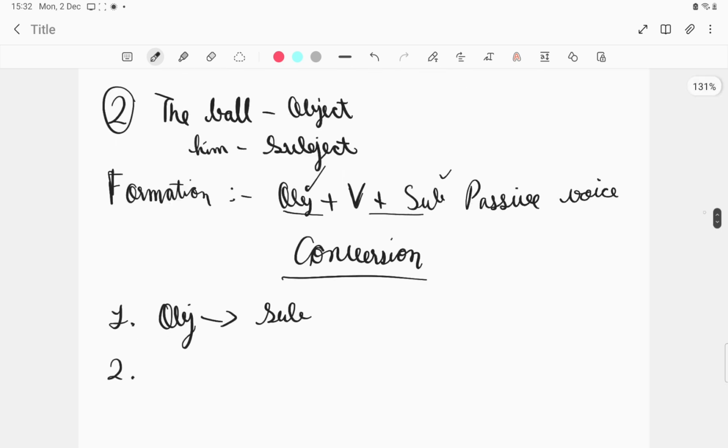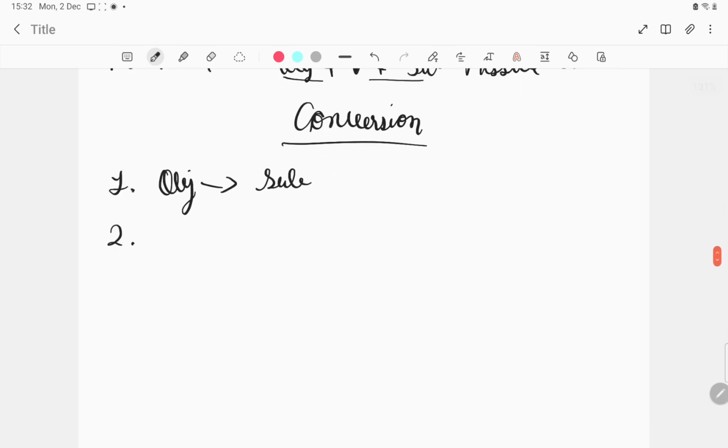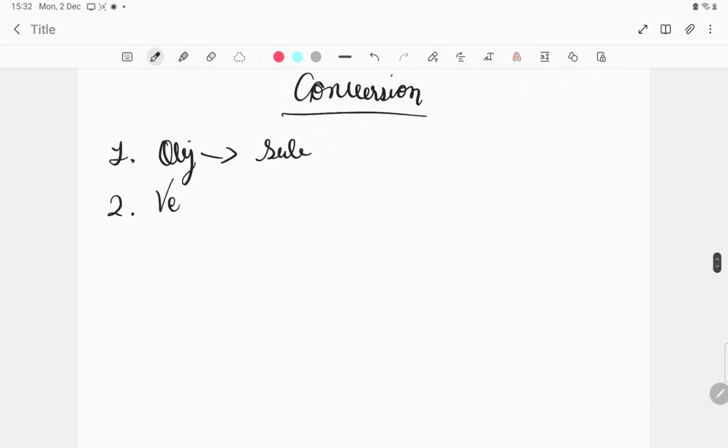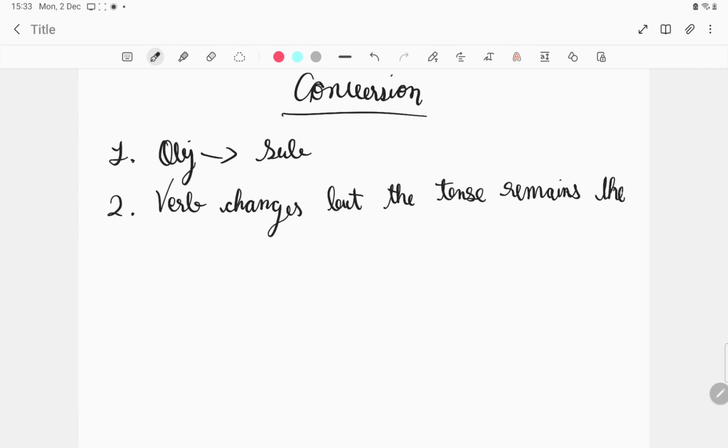Now this is going to be a big column that I'm going to make. The verb changes, but the tense remains the same. There is a change in the verb, but the tense remains the same.